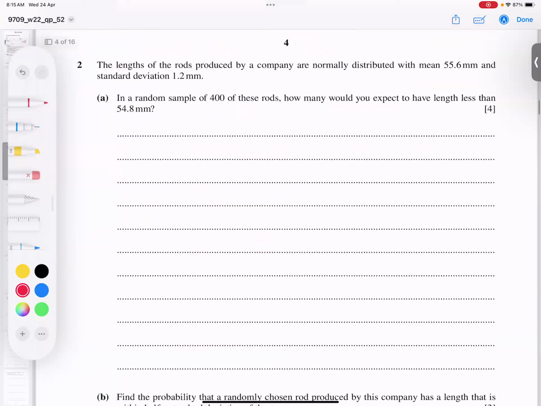Let's go to question number 2. The lengths of the rods produced by a company are normally distributed with a mean of 55.6 millimeters and a standard deviation of 1.2 millimeters. In a random sample of 400, so n is 400, how many would you expect to have a length less than 54.8?